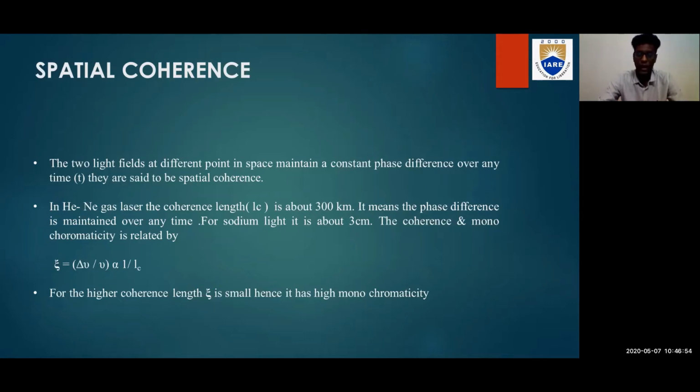delta ν by ν is small, hence it is high monochromaticity, which means, as we said earlier, monochromaticity and coherence are directly related to each other. If the monochromaticity increases, the coherence length also increases. If the monochromaticity decreases, the coherence length also decreases. This is about spatial coherence, which means a constant phase difference should be maintained across the two light fields.